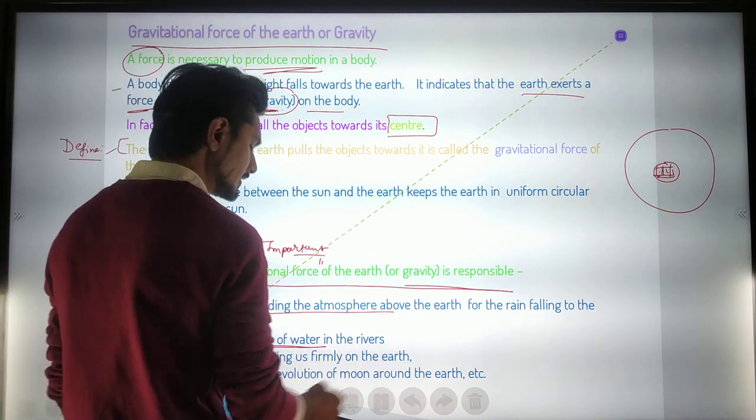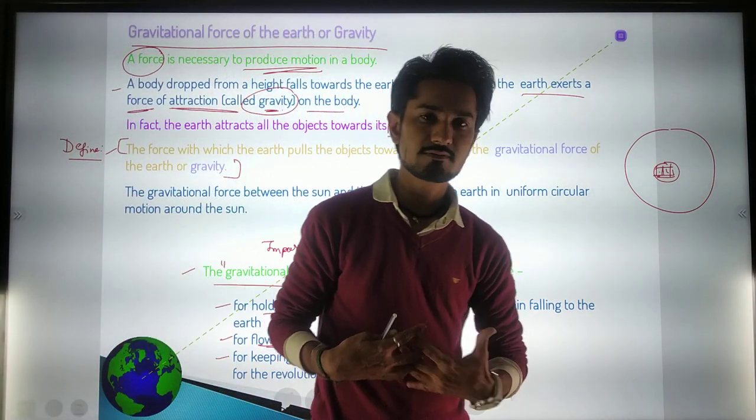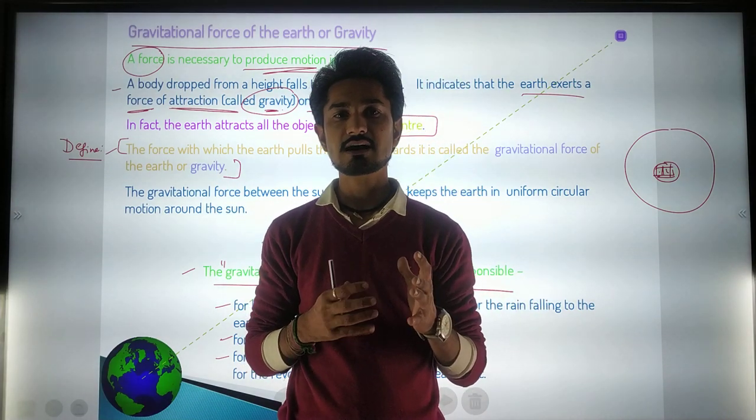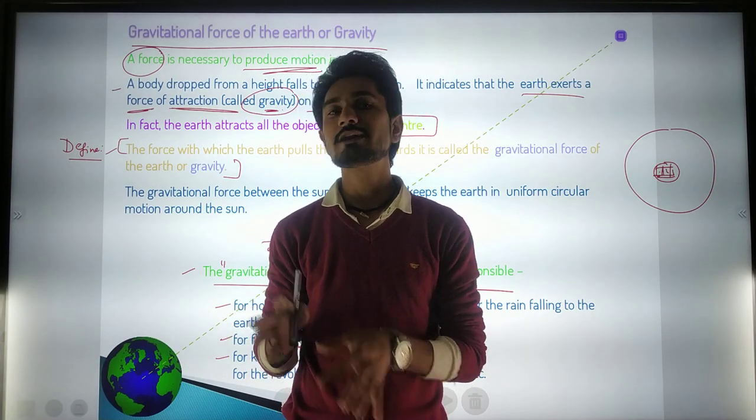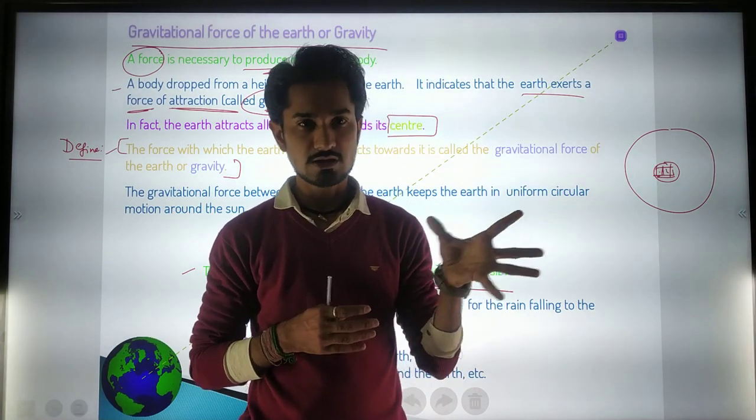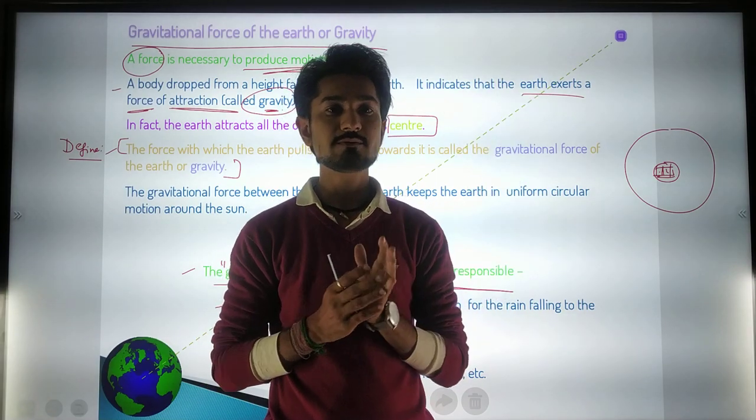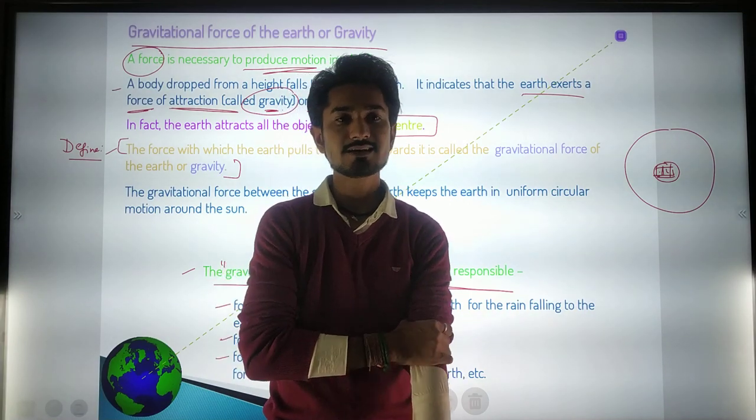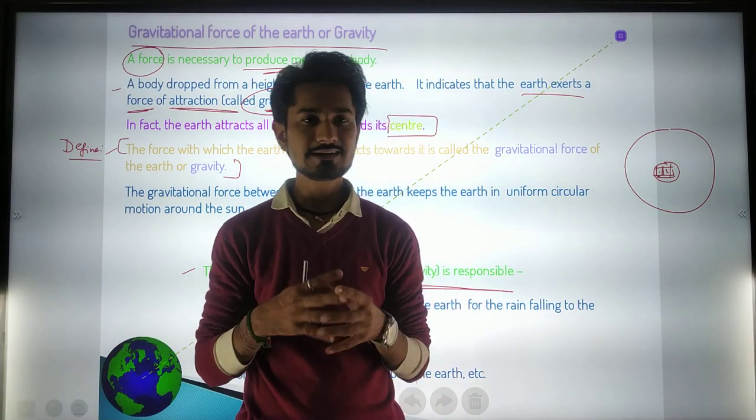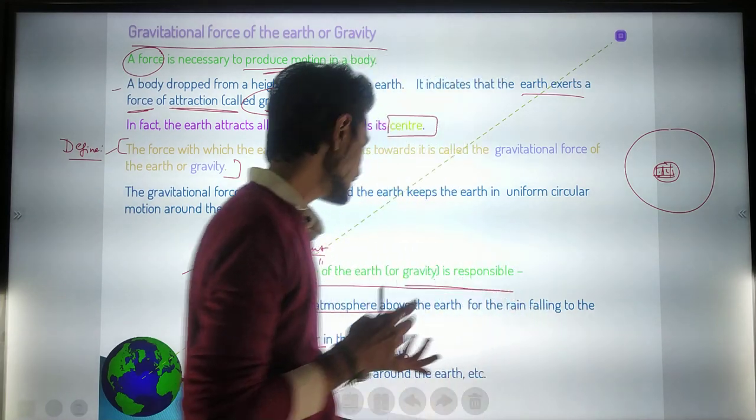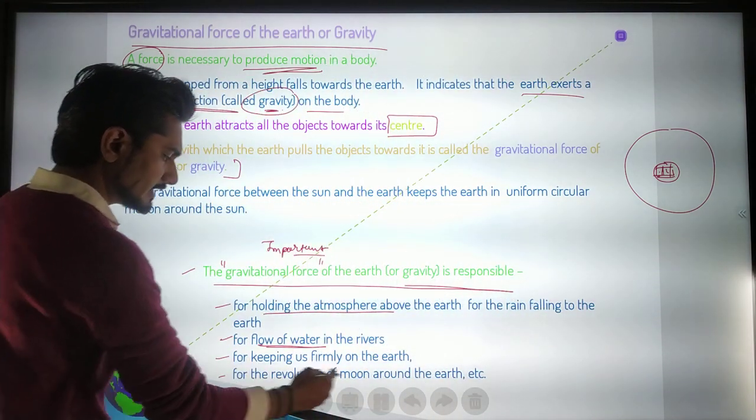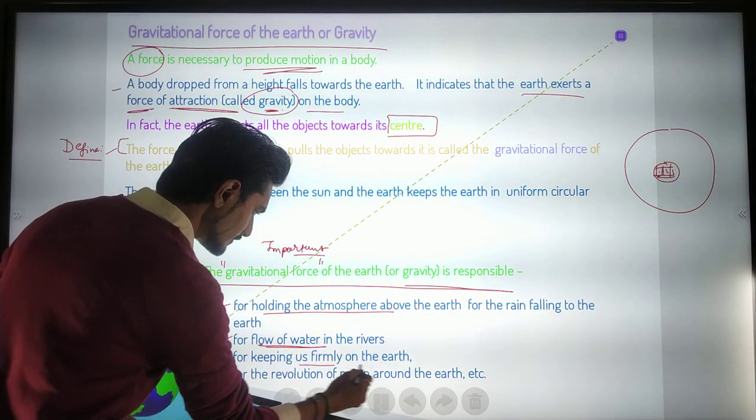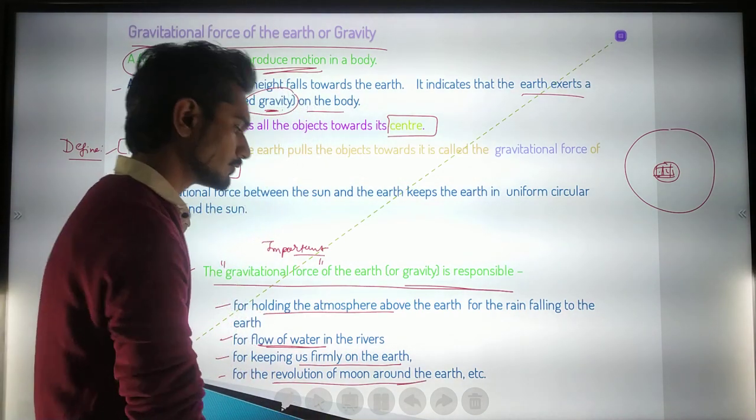For keeping us firmly on the earth. Firmly means we can live healthy over here. We are not experiencing a very high or a very low temperature like Mercury. In the daytime there is very high temperature there, and in the night time very low temperature. But we are experiencing a moderate temperature. That's why we can live firmly here. And for the revolution of the moon around the earth. These are the main reasons: firmly on the earth and revolution of the moon around the earth.